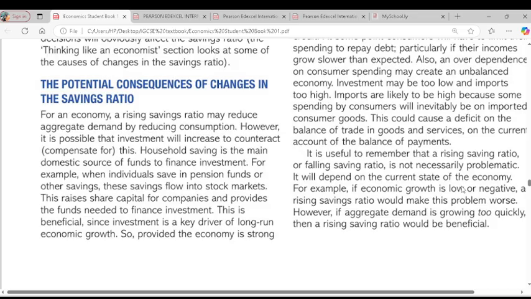However, for a given level of income and price level, a fall in saving ratio indicates an increase in consumption, which means economic growth. So let's assume all things are equal. The assumption is that all things are equal. So if all things are equal, which means the price level is increasing and the income level is increasing, and at that point in time there's a fall in saving, it would have meant that people are spending more within the economy. Do you get what I'm saying?